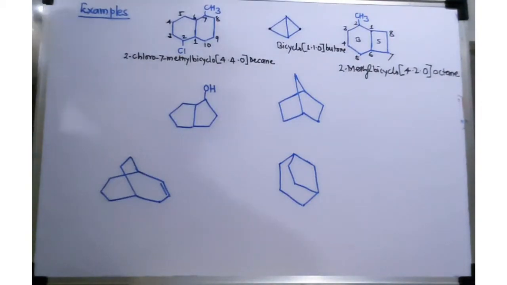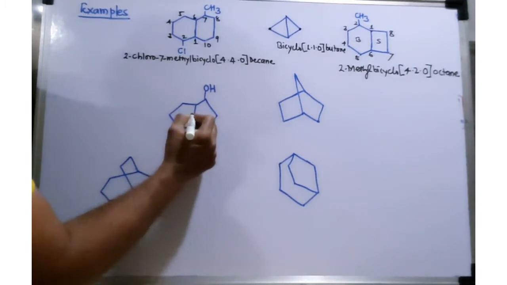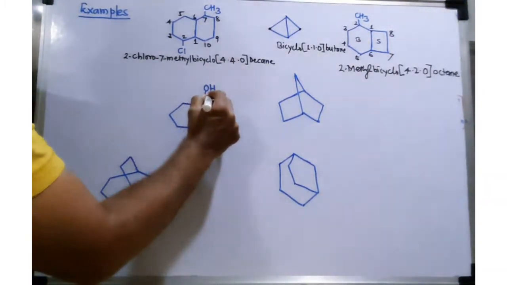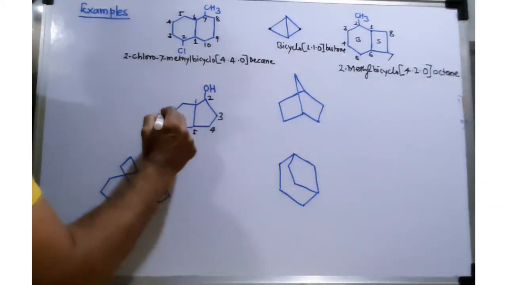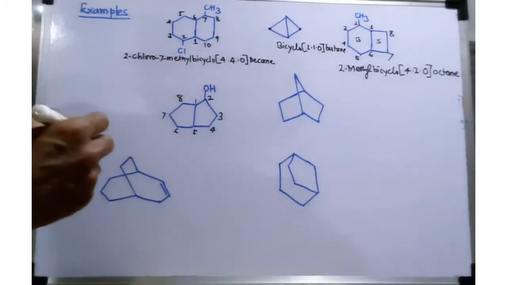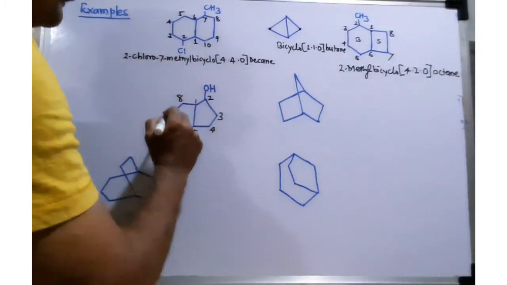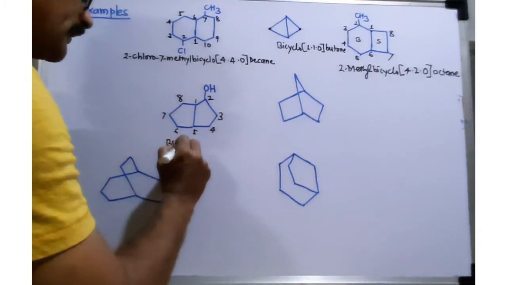Now coming to the next example where an OH group is present and both rings are of the same size. So numbering is started here 1, 2, 3, 4, 5, 6, 7 and 8. At the second carbon there is an OH group and there are total 8 carbons. So this is bicyclo.